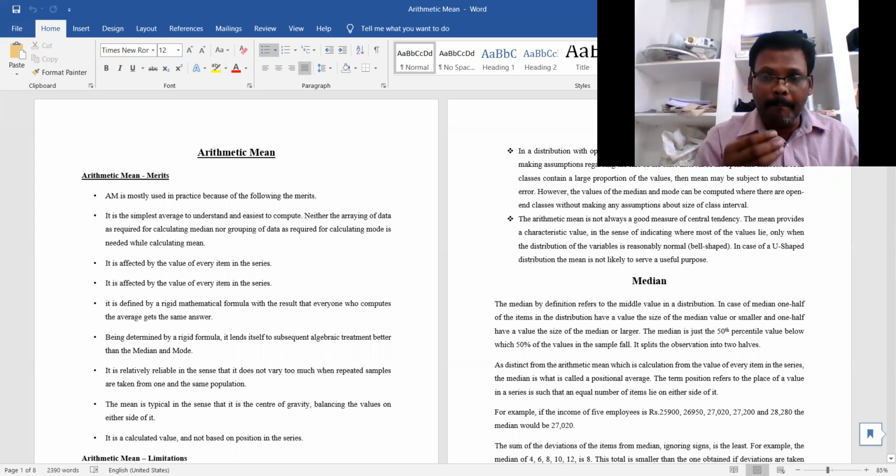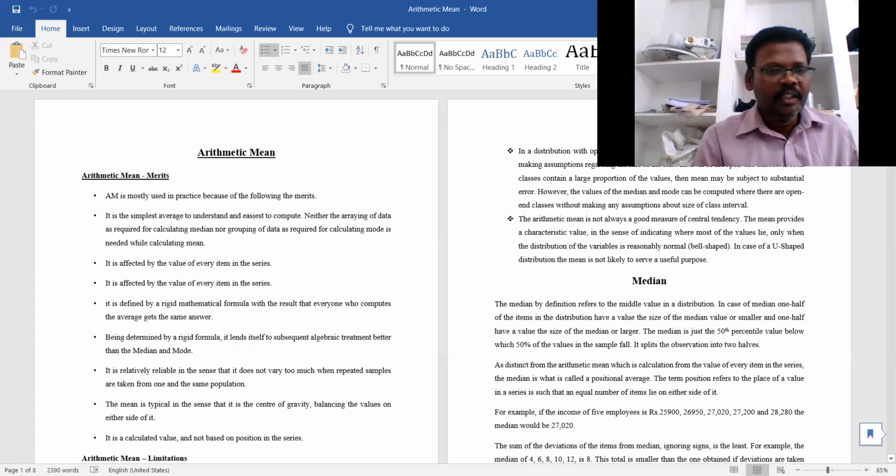Now, what are the merits of this arithmetic mean? We will try to understand today. I already told you, the arithmetic mean is mostly used in practice. Many people are using it, so that's why it became more popular. Why are many people using this method? Why did it become more popular? We can understand all these things based on the following merits.